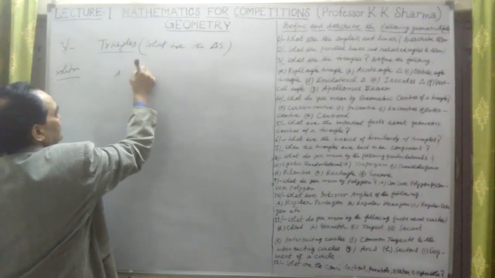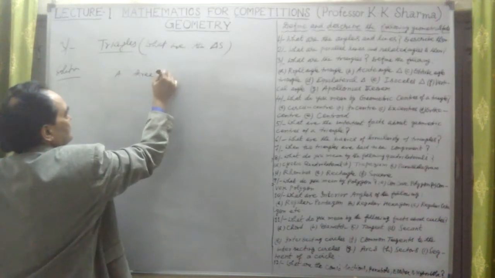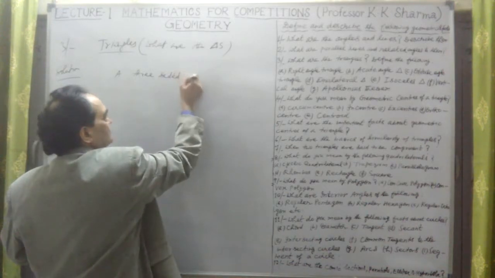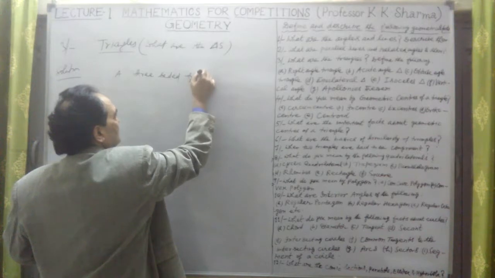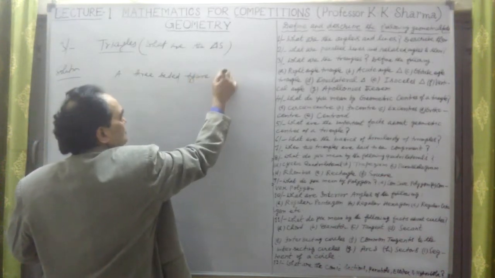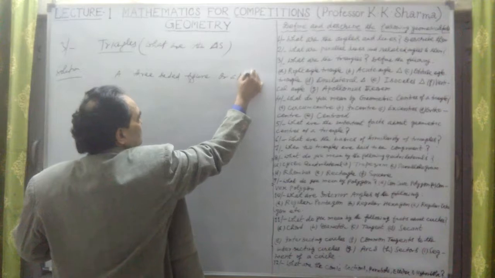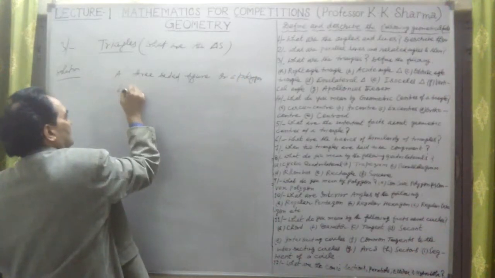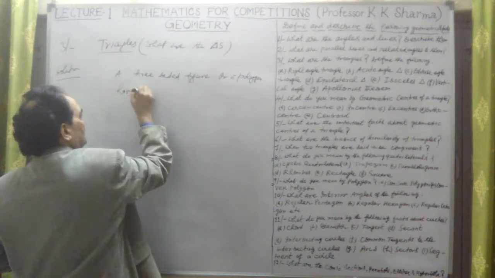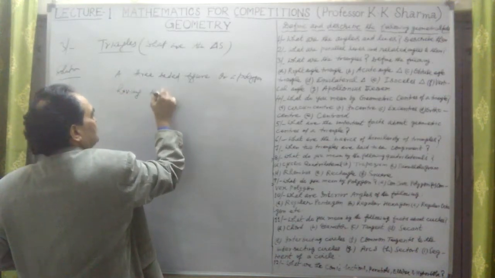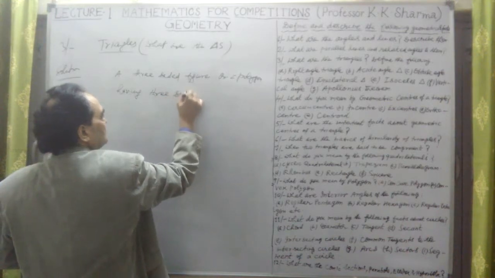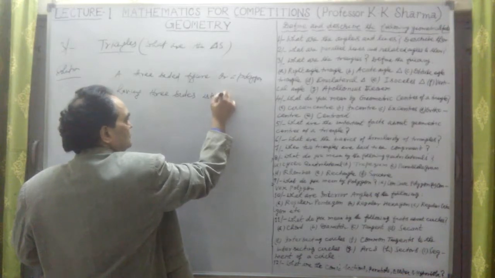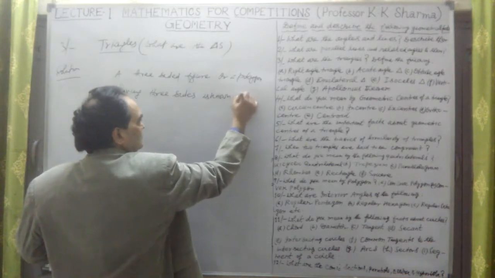A three-sided figure, or a polygon having three sides, is known as a triangle.